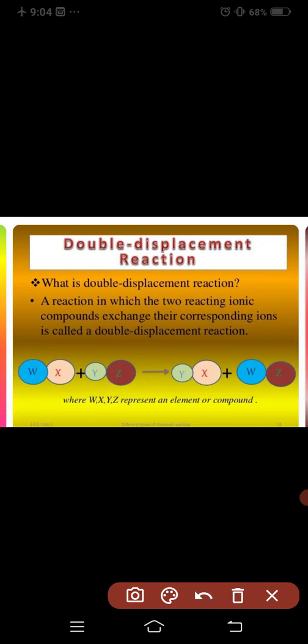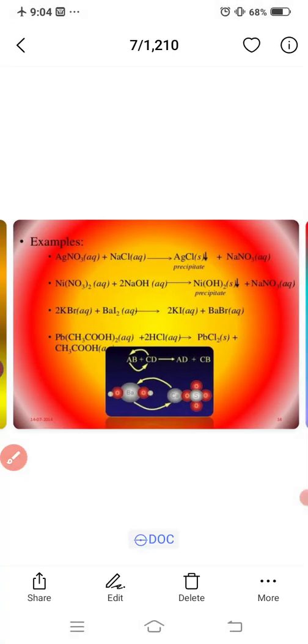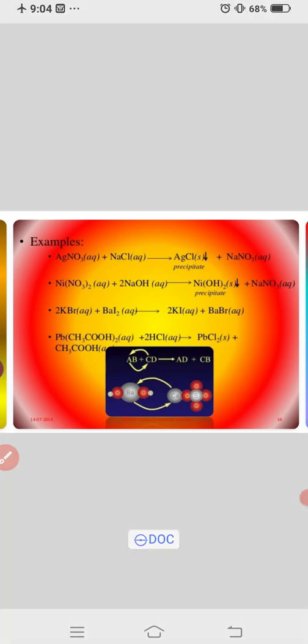Here are also some examples of double displacement reaction. When silver nitrate is treated with sodium chloride, it forms silver chloride and sodium nitrate. So in the place of silver, sodium is replaced and sodium also replaces silver.